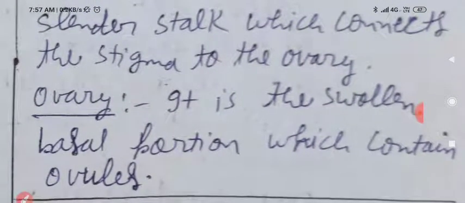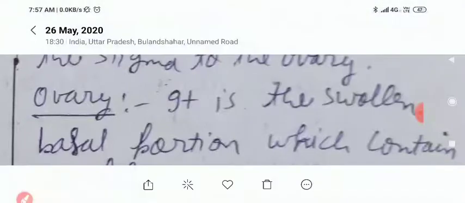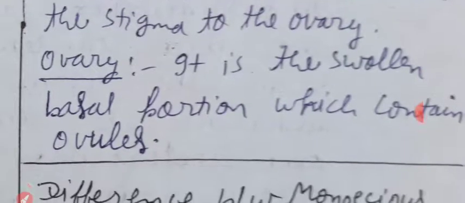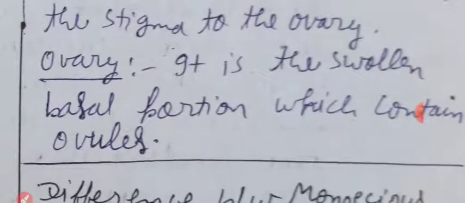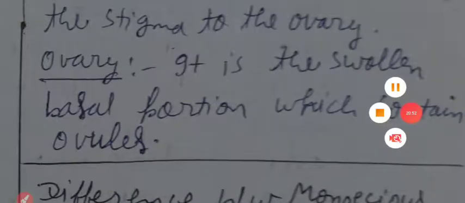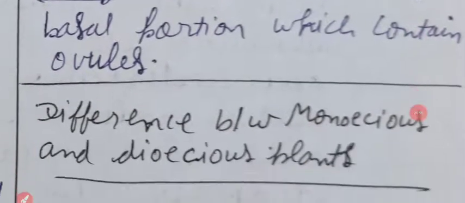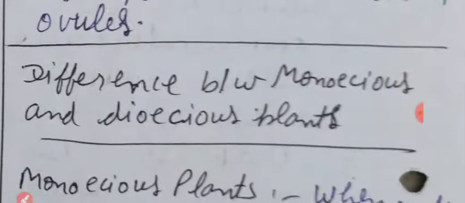Next we have ovary. It is the swollen basal portion which contain ovules. So what is it about ovary? It is the basal portion which contain ovules. So just see to it, ovary. It is the swollen basal portion which contain ovules. Clear?